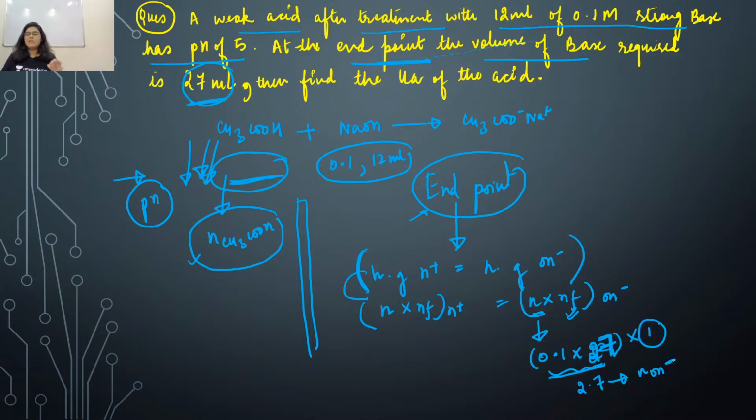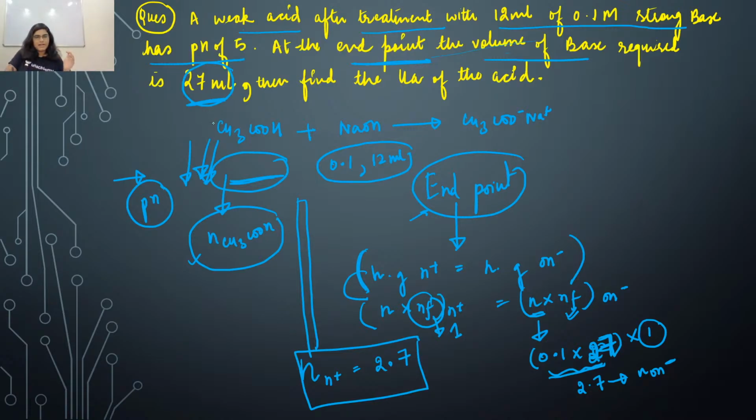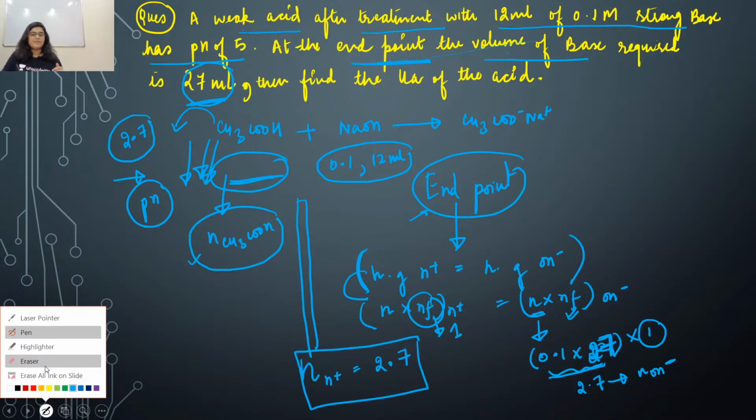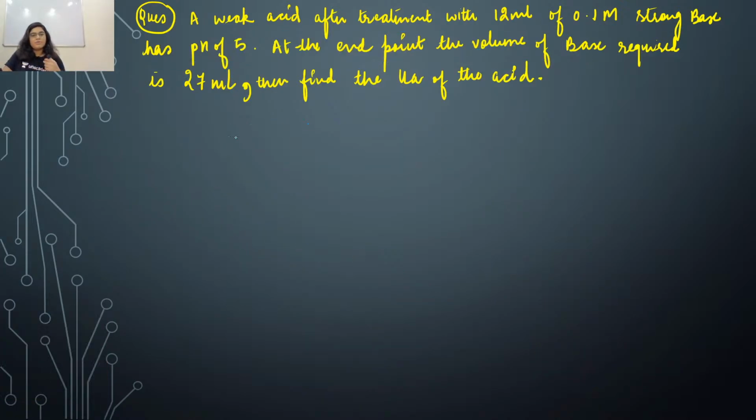The n factor of H plus is also 1. So can I say that the number of millimoles of H plus is also 2.7? Yes, everyone. So we concluded that the millimoles of H plus is also 2.7. Now the question is clear.